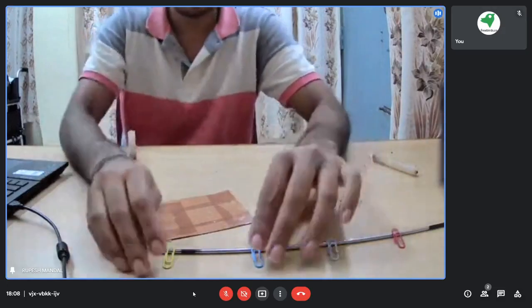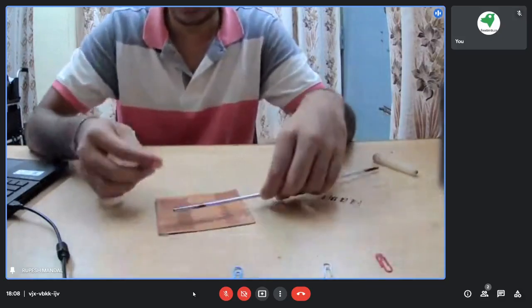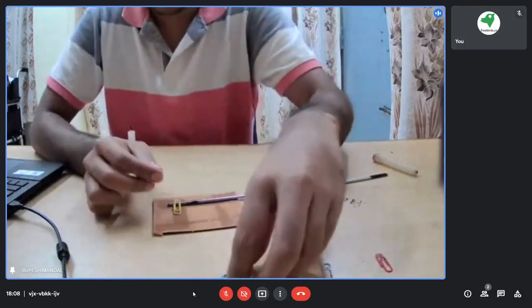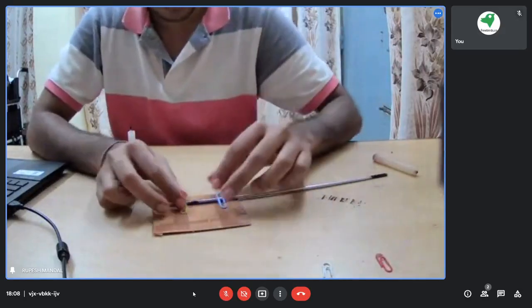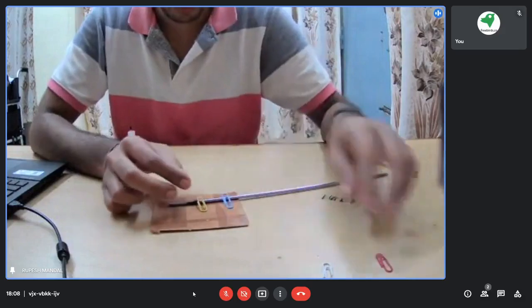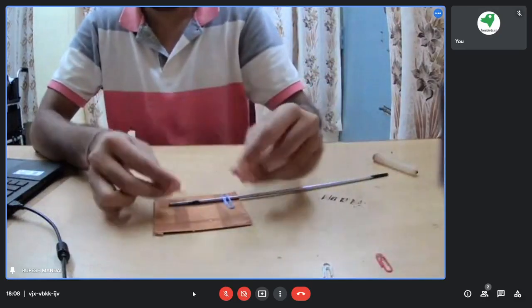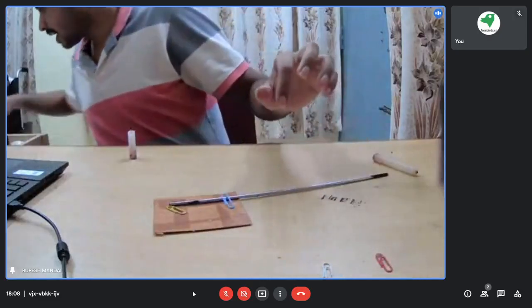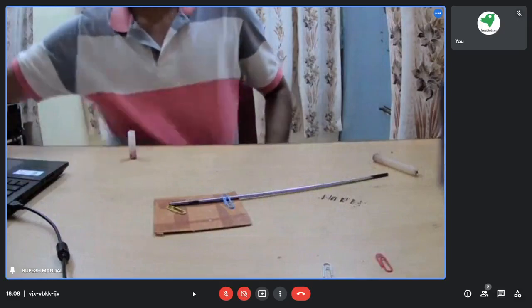Just because of the time constraint, I will make this distance less and keep the clips very close. Let me light this candle.